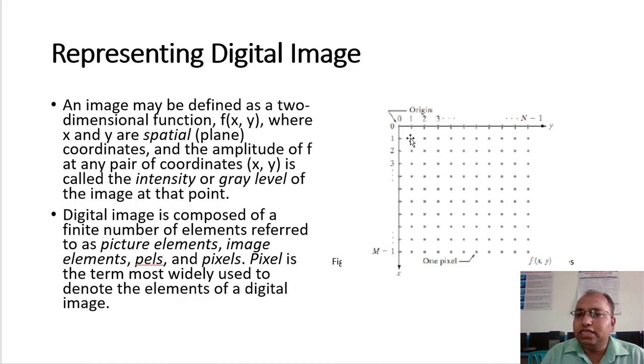Each and every pixel is represented with some xy coordinates, that means some row and column associated with it, and the value at that point represents the gray level information. Let us say we have used 8 bits to represent a gray level. How many gray levels will there be? 256. 2 raised to 8 is 256, right? Because of that, the value is going to range between 0 to 255.